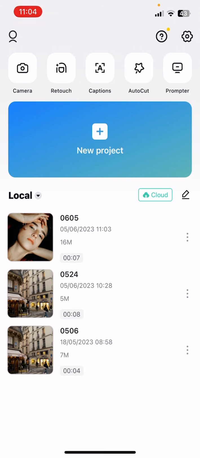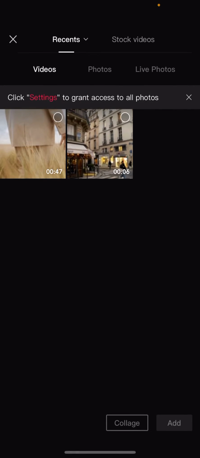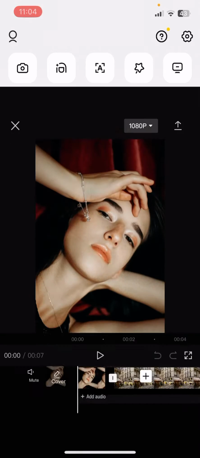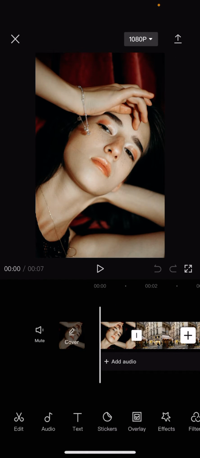So when you open the app, you have to select one of your projects that you would like to edit, or you can start a new one if you click on that plus icon. And now you have to select from your gallery what you would like to edit. And when you open one of your projects, you have to click on the edit option, which is the first one on the bottom of the screen.